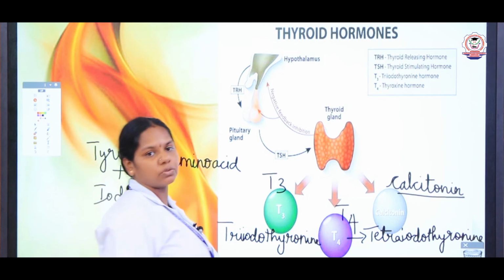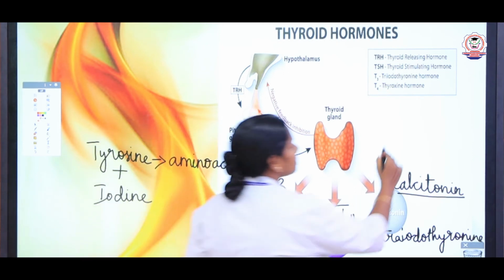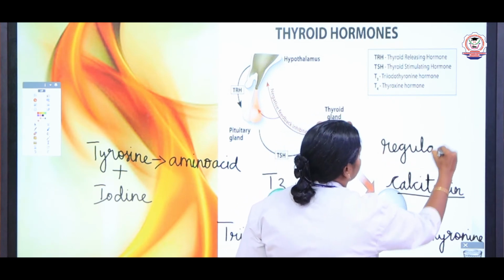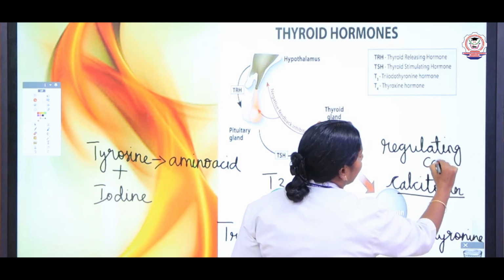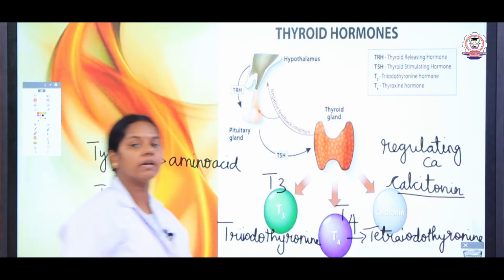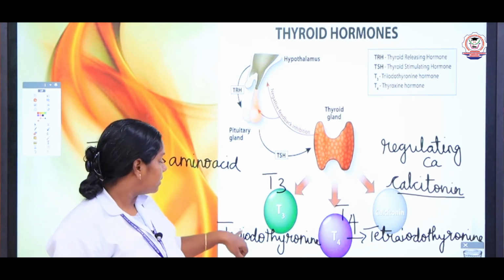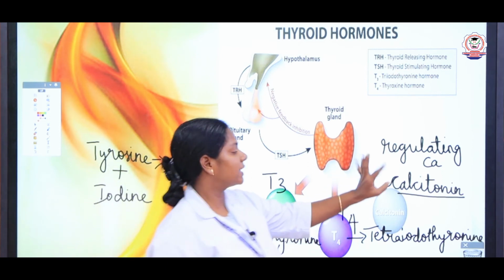Another hormone is calcitonin. What is the main function of calcitonin? Calcitonin is responsible for regulating calcium ions and the phosphorus in our body. So, what are the three hormones of the thyroid? Triiodothyronine, that is T3, T4 and calcitonin.